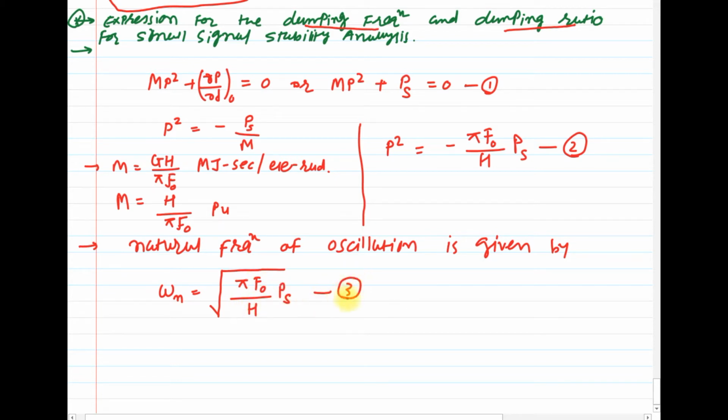See equation number 3, which shows the natural frequency of oscillation of our system. So this omega n shows the natural frequency of oscillation for this small signal stability analysis.